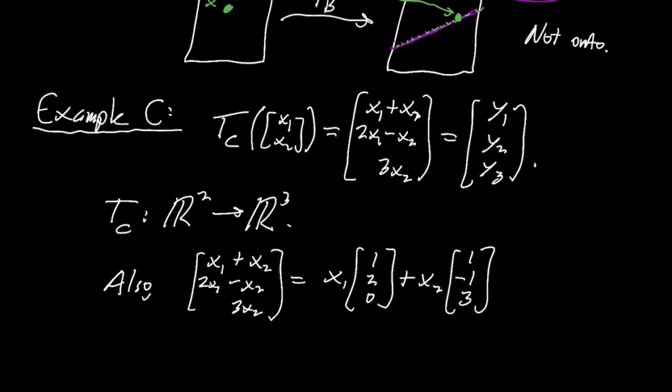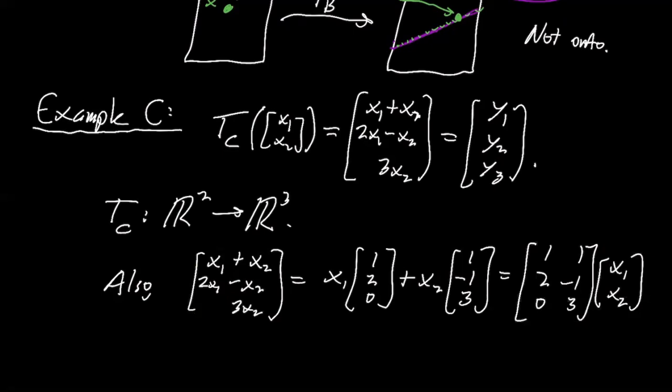And then we can do that thing where we write this as matrix times vector, right? And so there's your matrix right there. Maybe I'm adding an extra step you don't think is necessary.